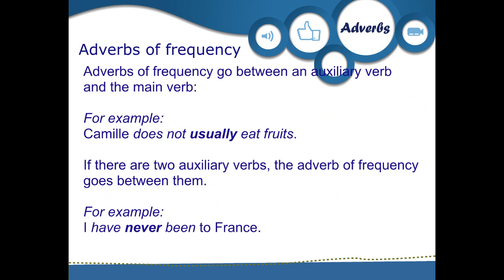Adverbs of frequency go between an auxiliary verb and the main verb. For example, Camille does not usually eat fruit. If there are two auxiliary verbs, the adverb of frequency goes between them. For example, I have never been to France.